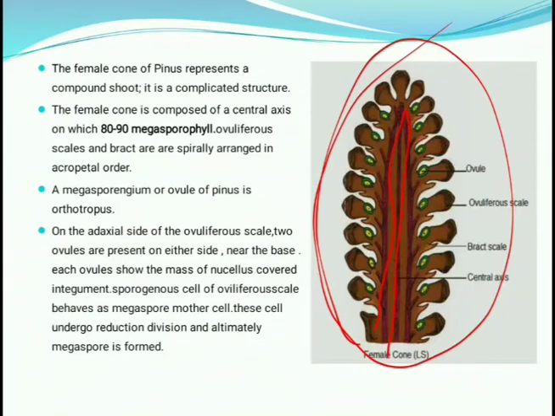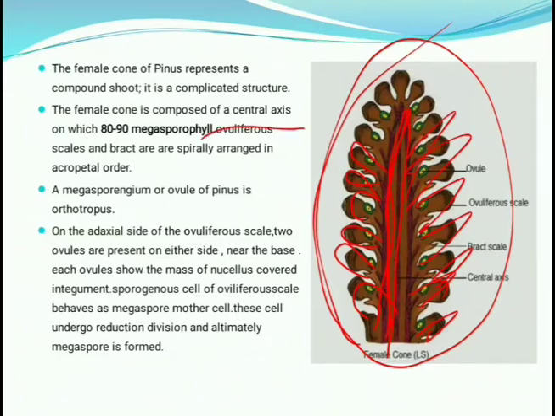Okay, the female cone of Pinus represents a compound shoot, and it is a complicated structure. The female cone is composed of a central main axis, on which there are 80 to 90 megasporophylls. You can see this is the central main axis, and all of these are the megasporophylls, numbering 80 to 90.